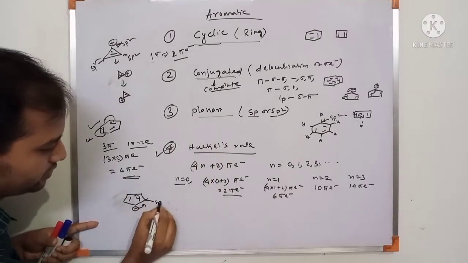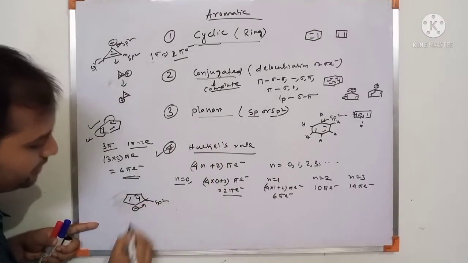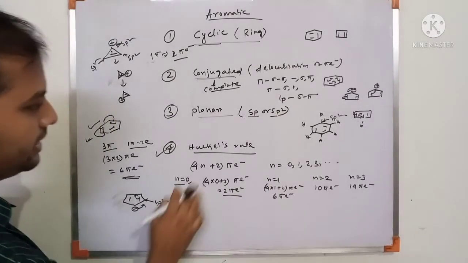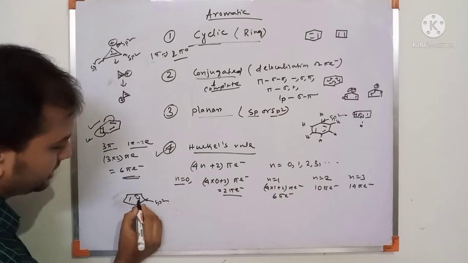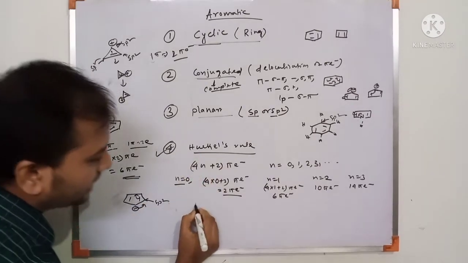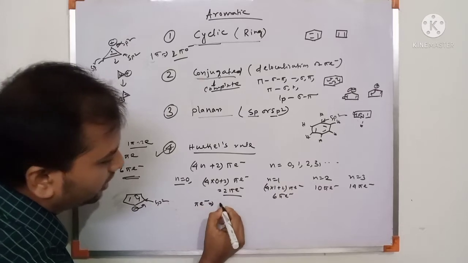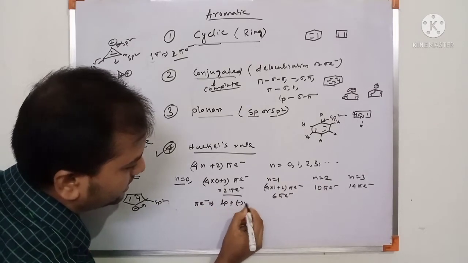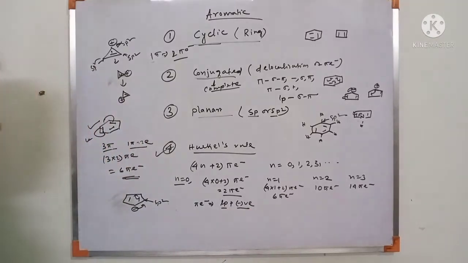This is sp2, this is sp2, all are sp2 hybridization. So this is planar. Does it follow Huckel's rule or not? Here there are 1, 2 pi bonds, so 4 pi electrons. Not only the pi electrons, but the lone pair or negative charge is also included in the pi electron count.